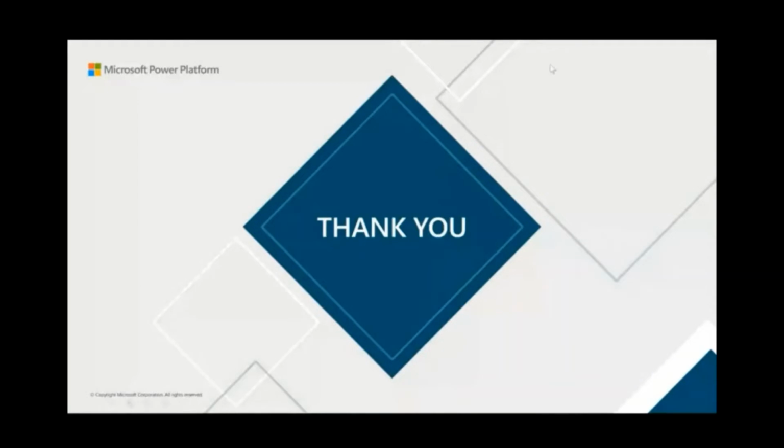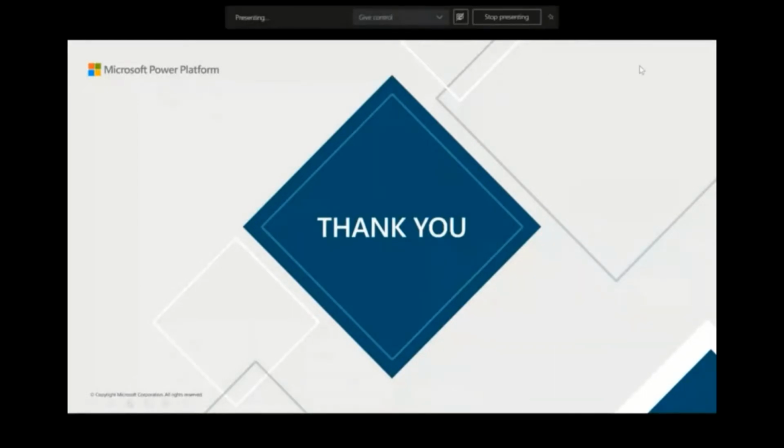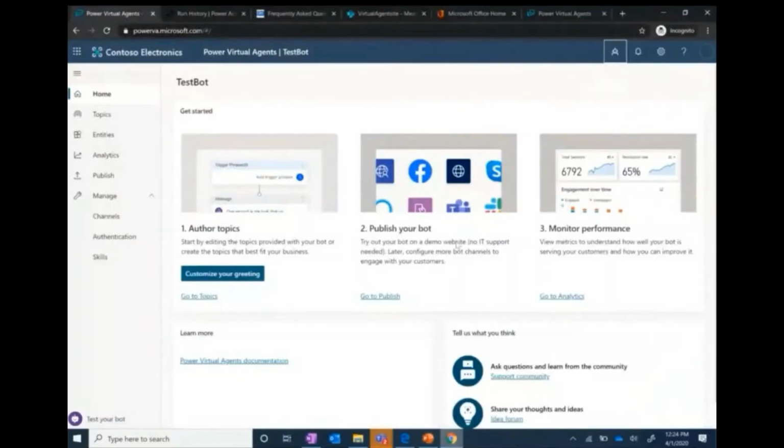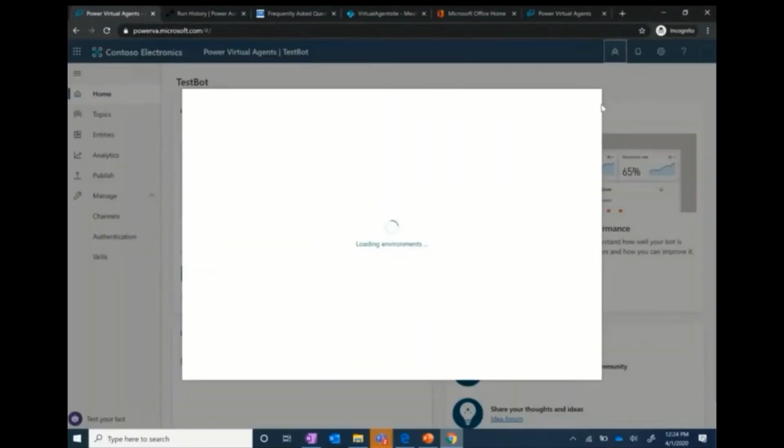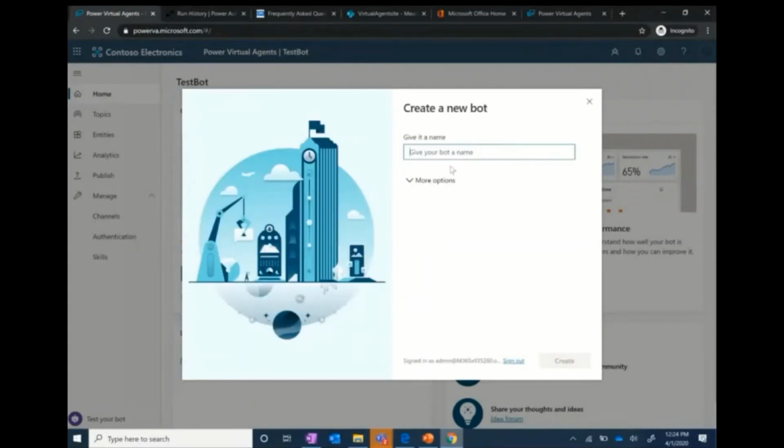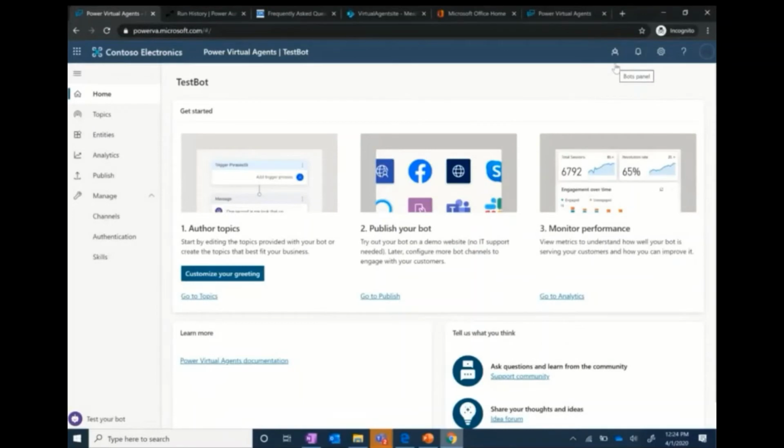So let me just move to my browser window. If you see, this is the URL which I was talking about. And if you click on new bot, it is loading the environments over here. You can give your bot a name and then select the environment where you want to have the bot. So I'll just close this for now because I've already created a bot over here.